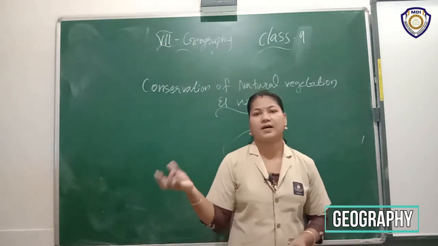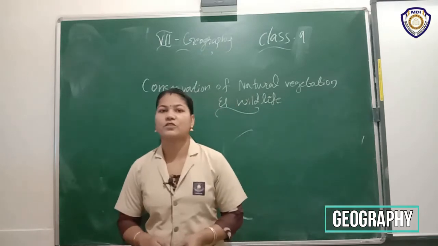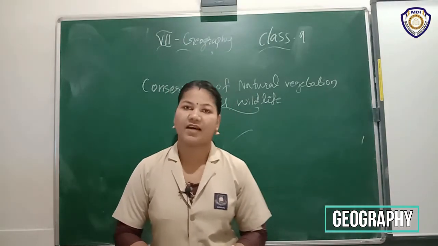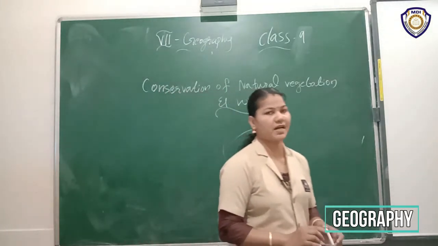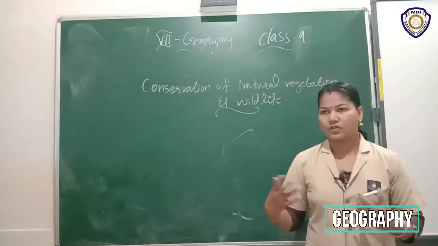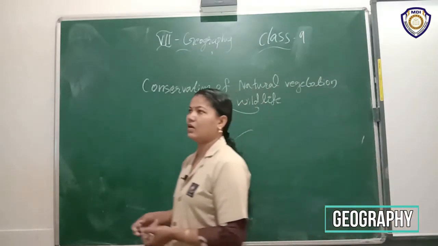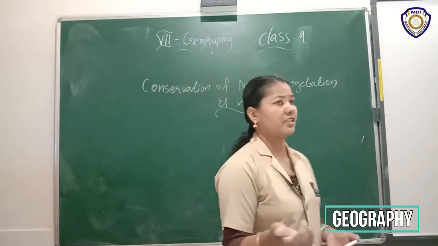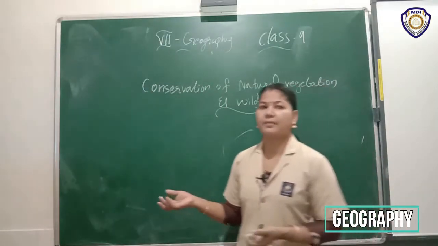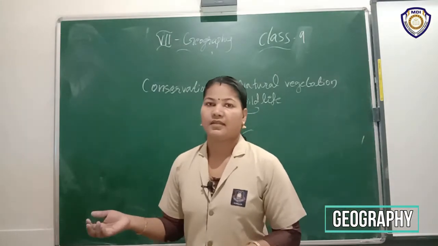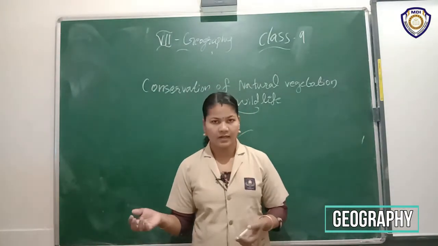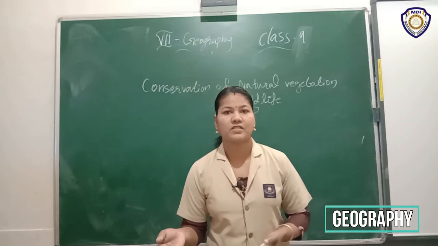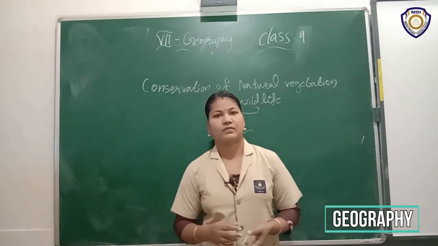Here are some natural factors and also some human factors. But what are the causes behind it? The ruin of the forest area or the natural habitat loss of the plants and animals. Yes, who are the responsible things?